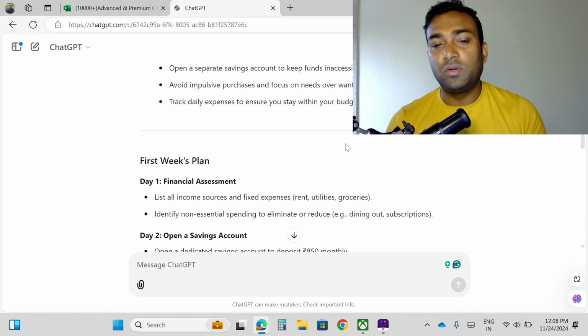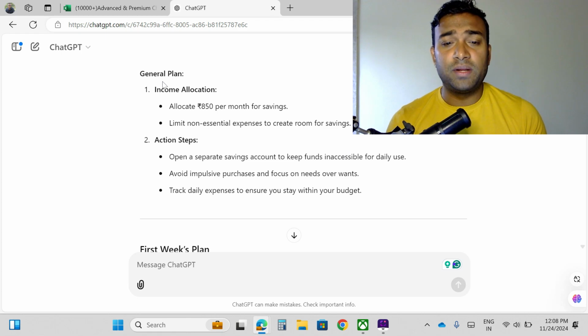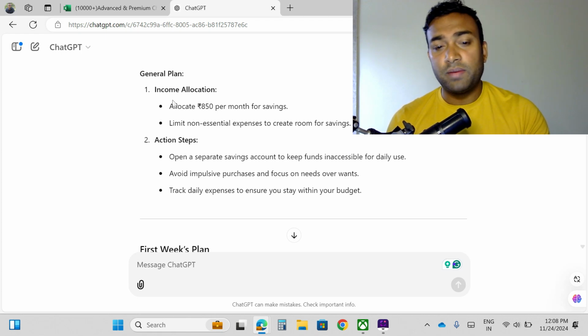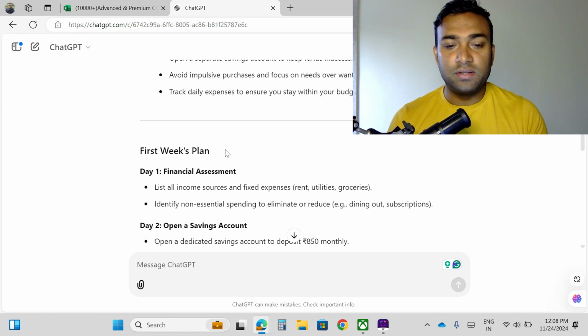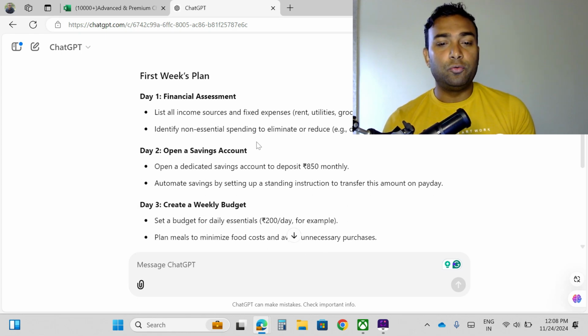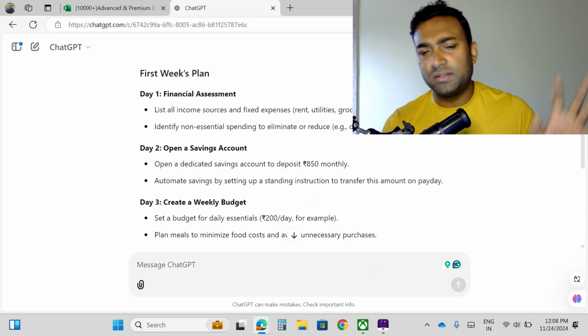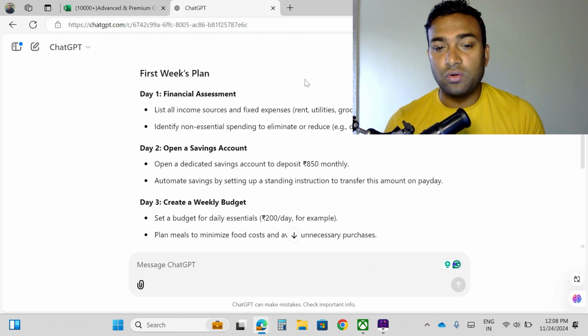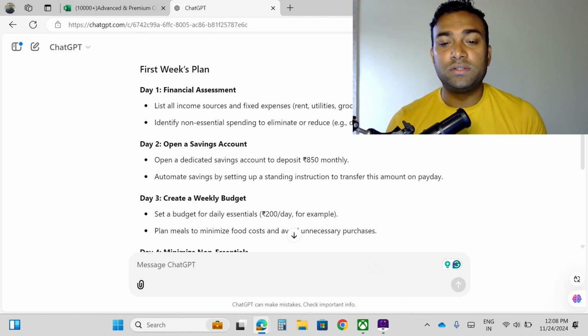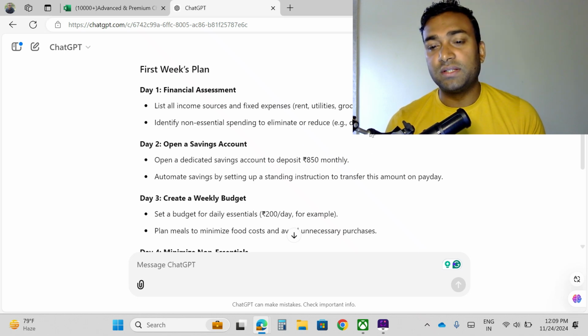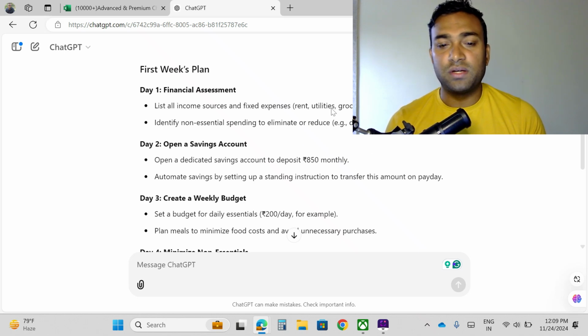Okay, the first week plan. Now the action plan, it has given income allocation and action steps. Now first week's plan, what I have to do: financial assessment, list all income sources and fixed expenses, rent, utility bills and grocery, credit card, all these things are there. I need to list all those things. Identify non-essential spending to eliminate or reduce. These are the things: dining out, subscriptions, and all those things.